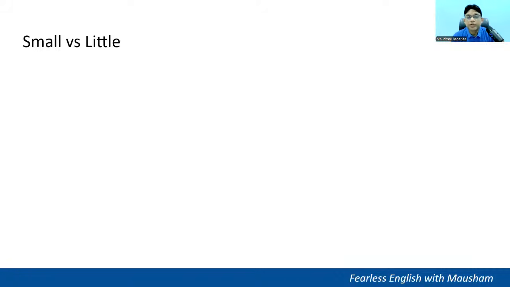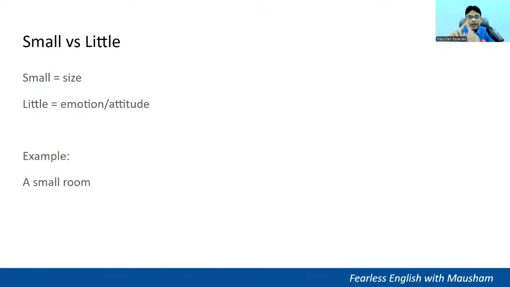The next one, small versus little. Small is in terms of size. Little, we are talking about emotion or attitude. Example, a small room. In terms of size, it's a small room. However, my little brother. Now here you can see an emotion is involved. Then we use little.